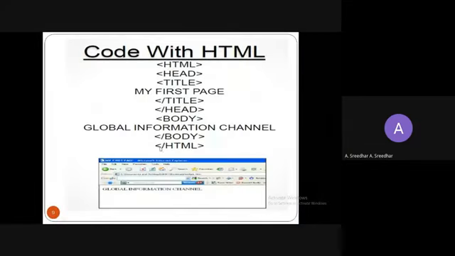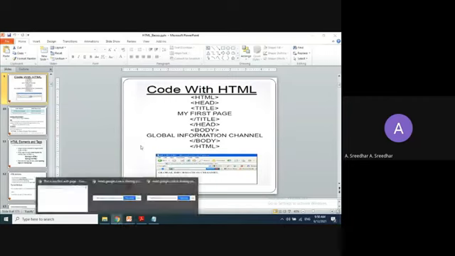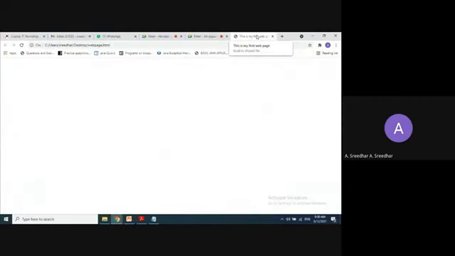Sir, what is the use of head here? Whatever you want to display on the head of this web page, we need to use within the head tag. So we have two parts in a web page. One is head, another is body. If you want to apply anything on the head of this web page, we need to use the information in the head tag, and the body tag will display all the information in this blank page.